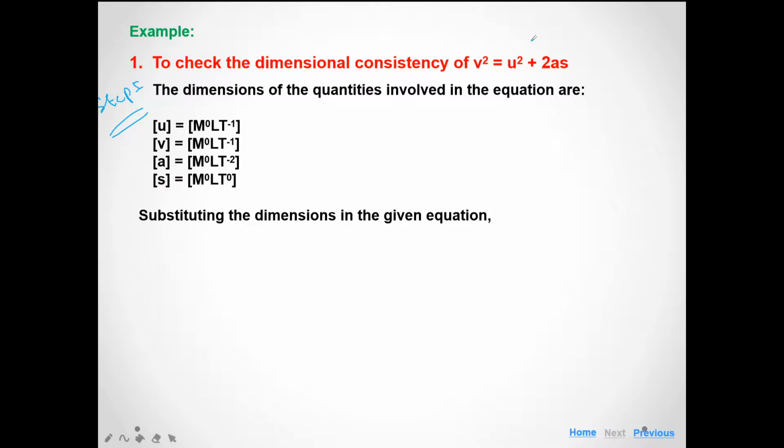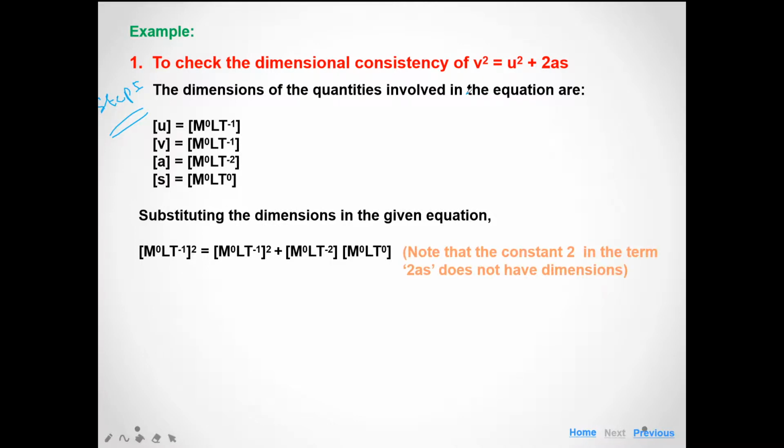Note that the constant 2 in the term 2as does not have any dimensions because it is a dimensionless constant.